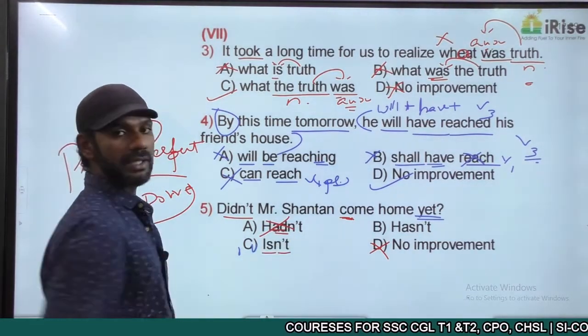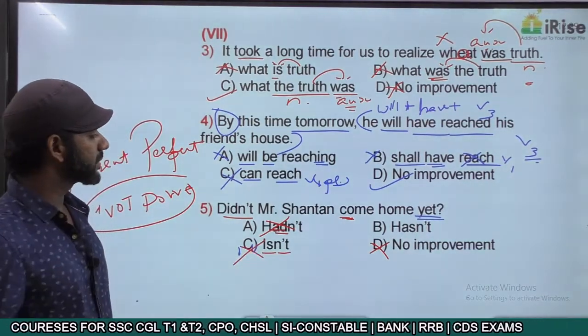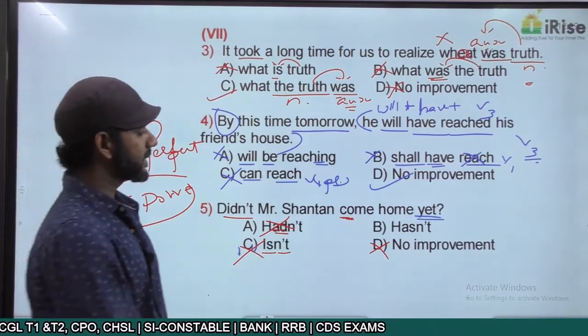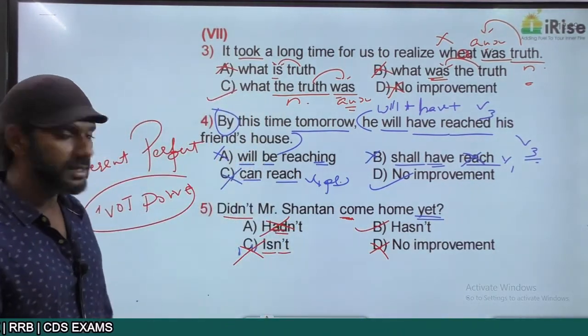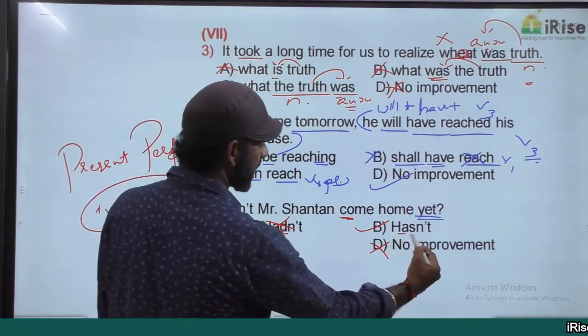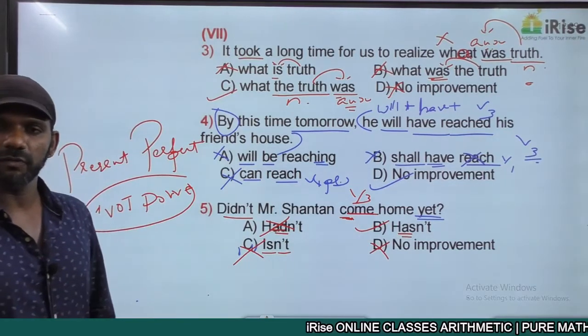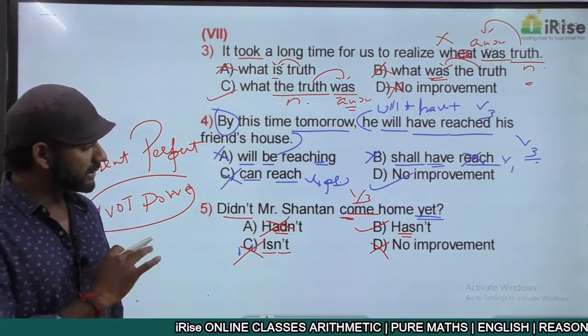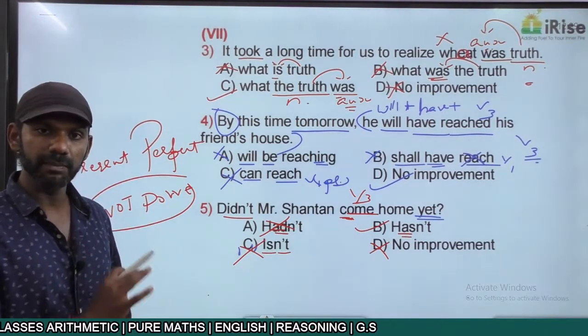Isn't come is anyway not present perfect, because has or have is not there, so it is eliminated. The answer must be option B. Hasn't Mr. Shantan come home yet? Hasn't Mr. Shantan come is has plus come, which is V3 here. Has plus V3 is present perfect. Based on that simple rule, 3 options are eliminated. We got the answer. The answer is option B, present perfect tense.